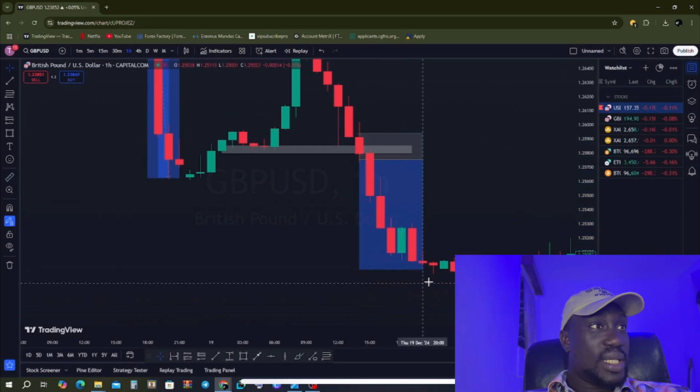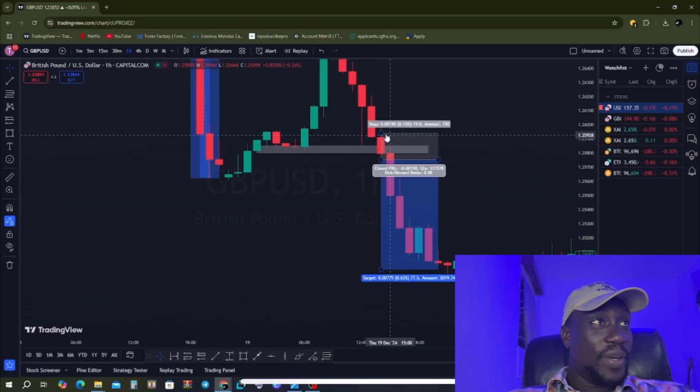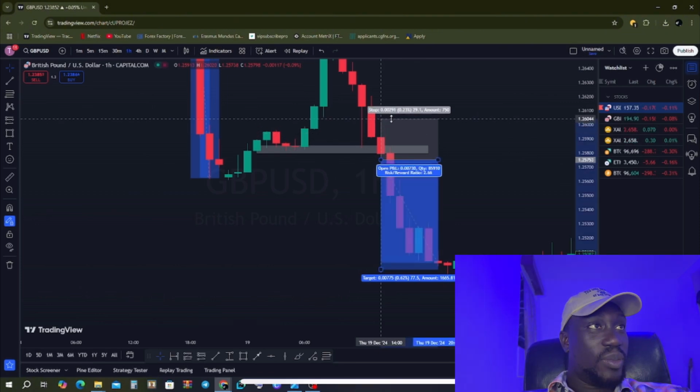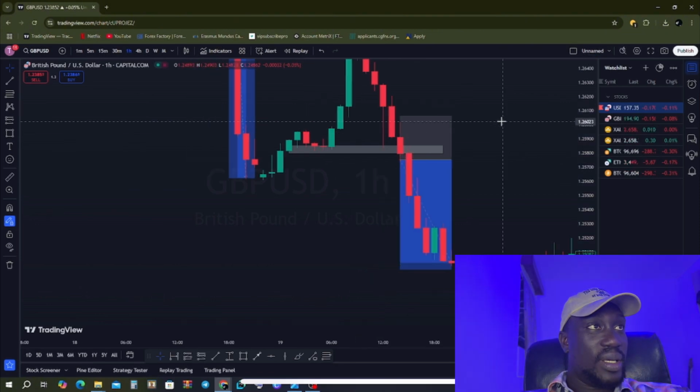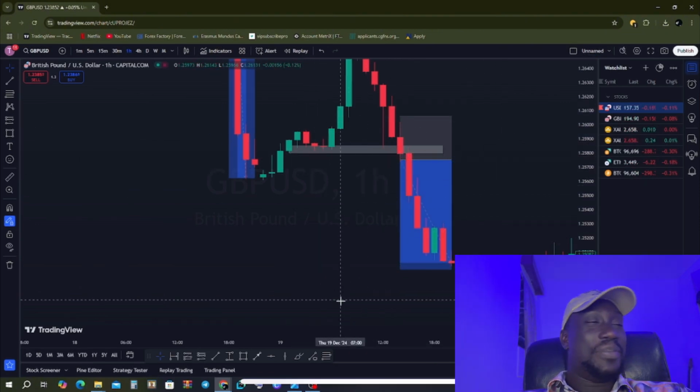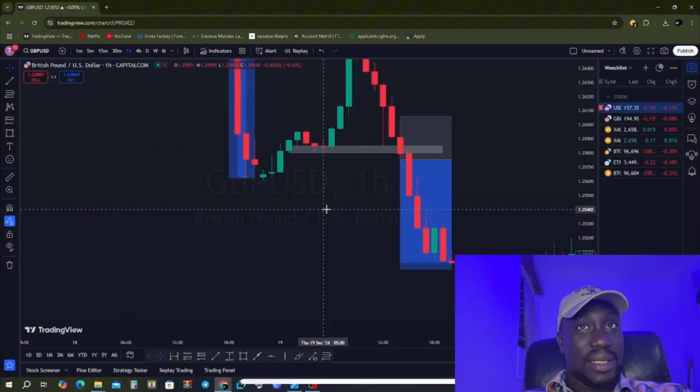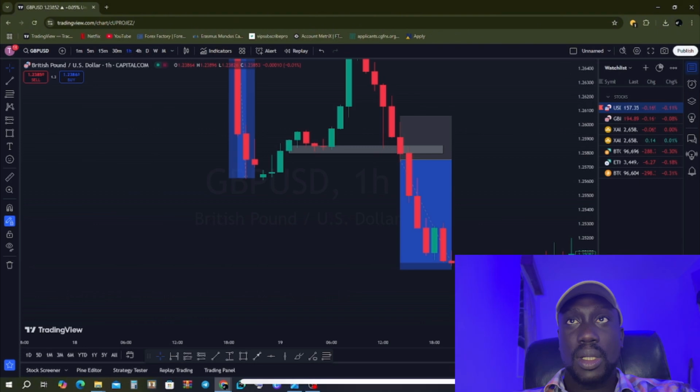So it moved 77 pips. You can see no form of manipulation whatsoever. It moved 77 pips, right? Smooth candles. Look at how smooth the candles are looking. Beautiful candles, right? All right, so we are done with GBP/JPY. Let's move on to the next one.